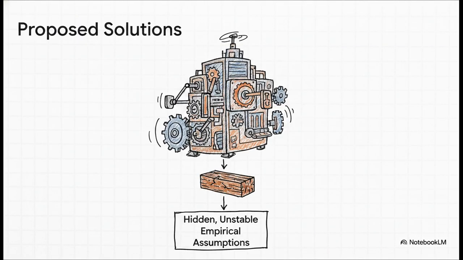Unsurprisingly, thinkers over the centuries have desperately tried to solve this. They really have. Some have whipped out complex probability models like Bayesian equations to mathematically calculate the likelihood of future events based on past sample sizes. Others argue that universal laws are simply the best explanation for the patterns we see, or they point to mathematical guarantees in machine learning algorithms. But if you dig deep into literally any of these solutions, you'll find they all ultimately sneak in hidden empirical assumptions. They all quietly just assume the universe operates on consistent, predictable rules.